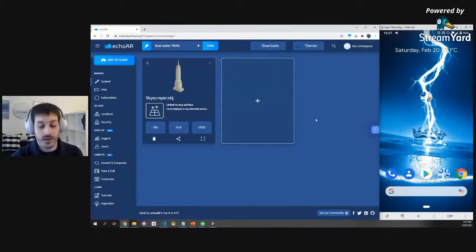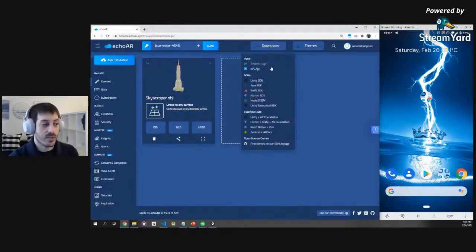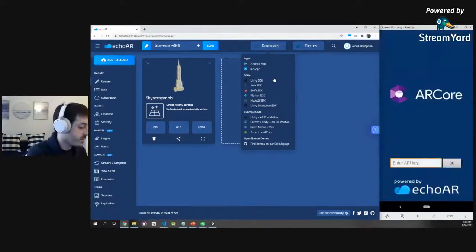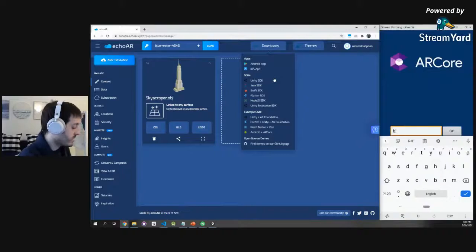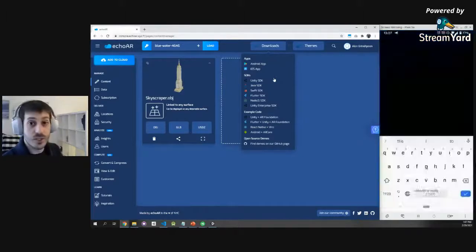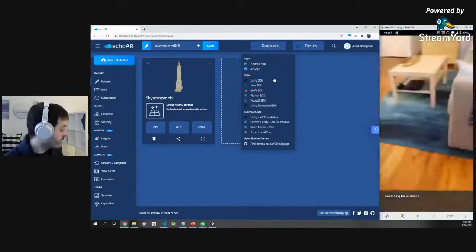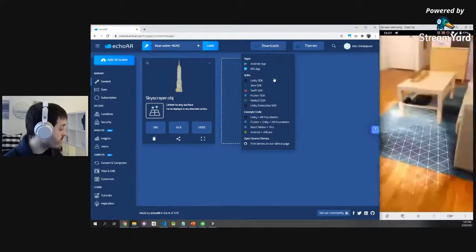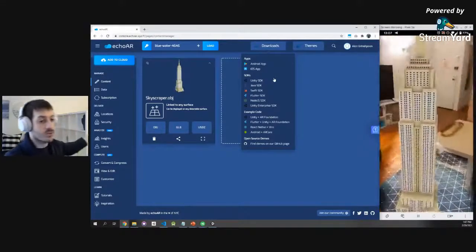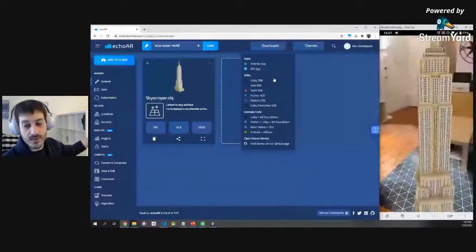But now that we have it here, we can open a sample app, for example, that we have here on our downloads page. There's a sample app for Android or iOS. Super easy. All you have to do is open that app and plug in your API key. So let's do that. Data will stream from the cloud to the device. The app itself is just a camera. There's nothing here. The camera instantiated, you're seeing a look of my apartment. And there you go. The Empire State is right here. I can walk around, walk inside. Super simple. How cool is that?